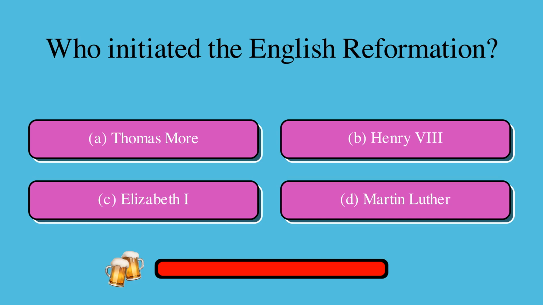Who initiated the English Reformation? Is it A. Thomas More, B. Henry VIII, C. Elizabeth I, or D. Martin Luther? The correct answer is B. Henry VIII.